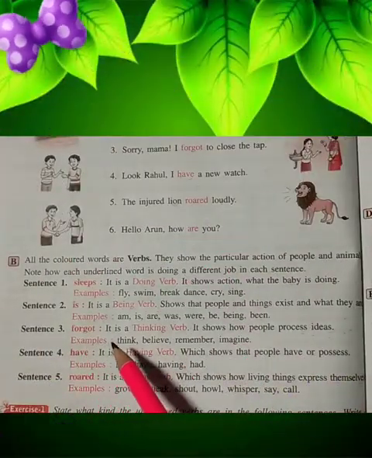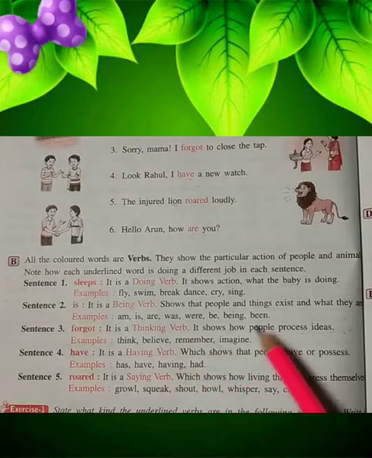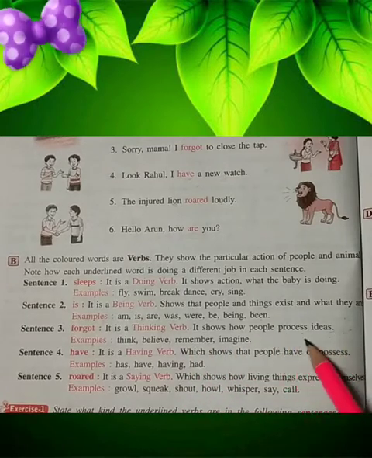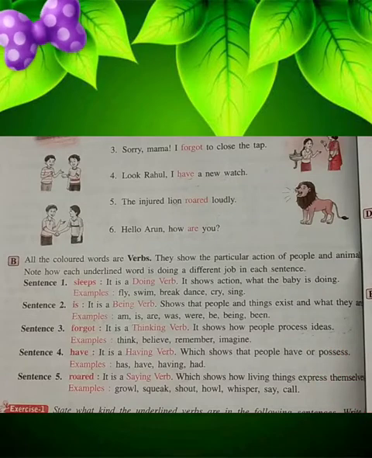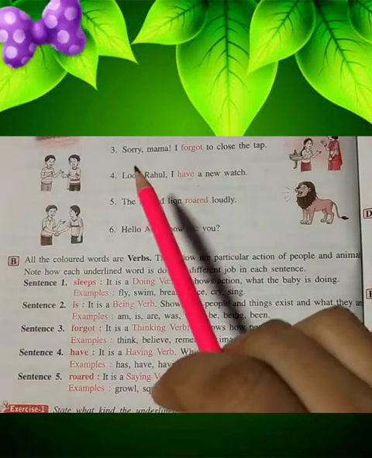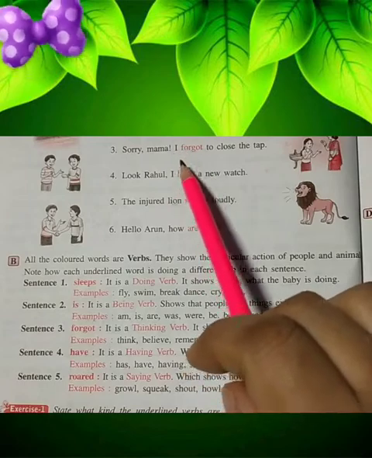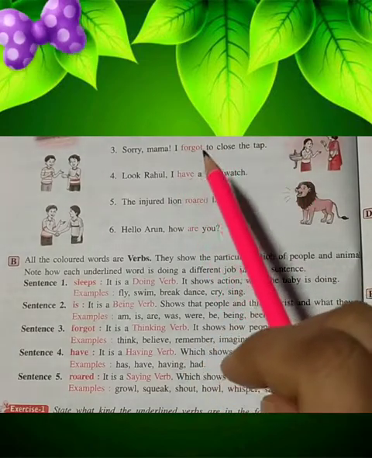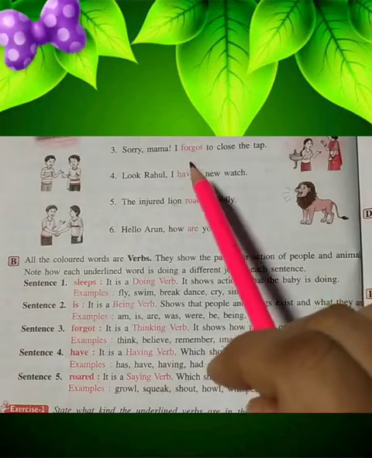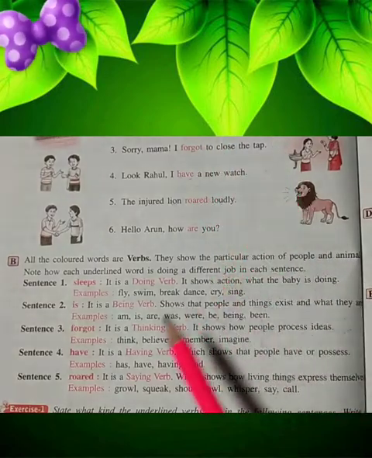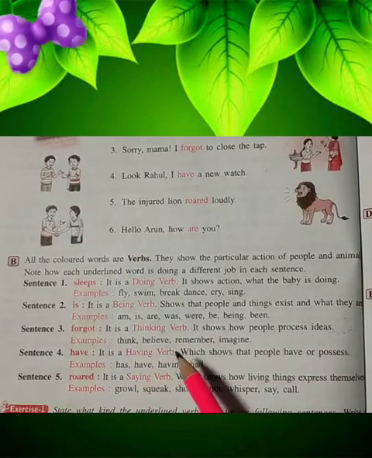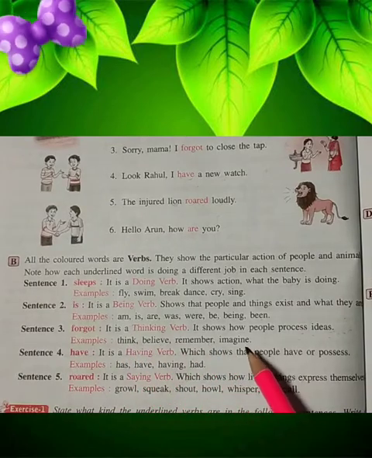Sentence 3, forgot. It is a thinking verb. It shows how people process ideas. You can see in the example, sorry Mama, I forgot to close the tap. So here it is showing the action that he forgot to close the tap. Some more examples are think, believe, remember, imagine.